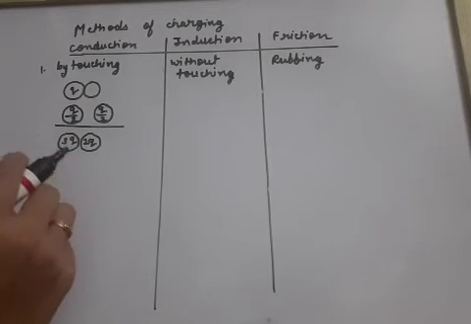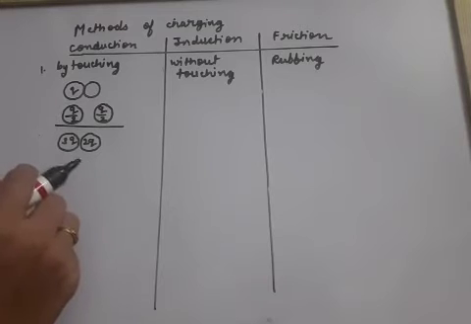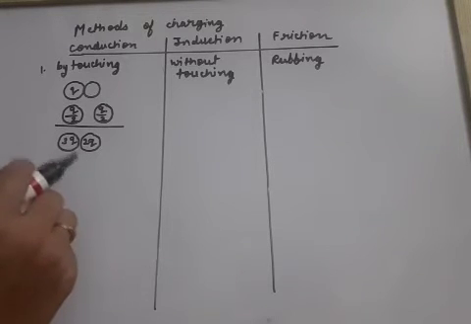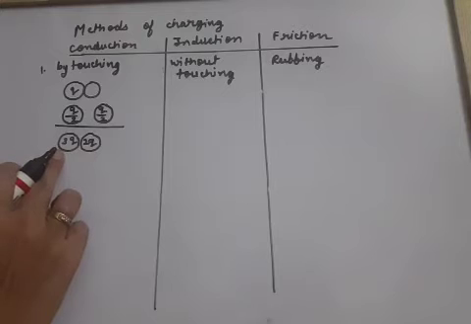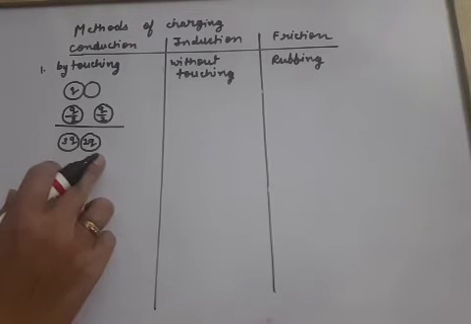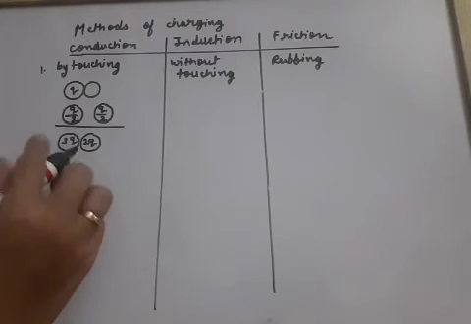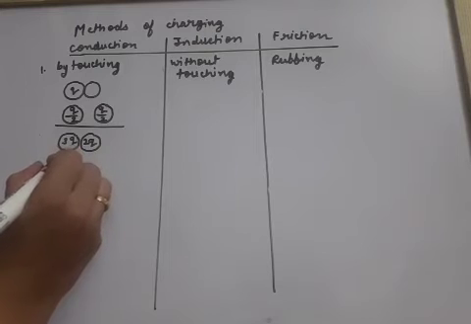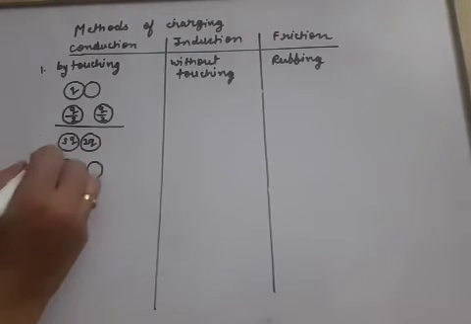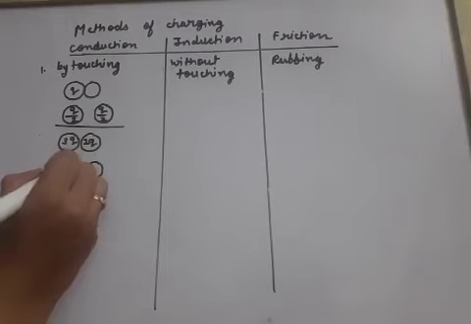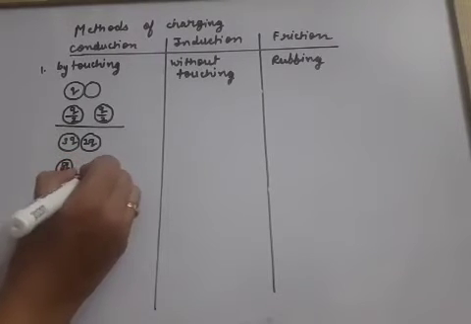Whatever is the total charge available, that will get distributed equally on both the bodies. So total charge 3Q is here, 2Q is here. That means 5Q charge is available. So finally the charge on both the bodies after separating them will become 5Q by 2, 5Q by 2.